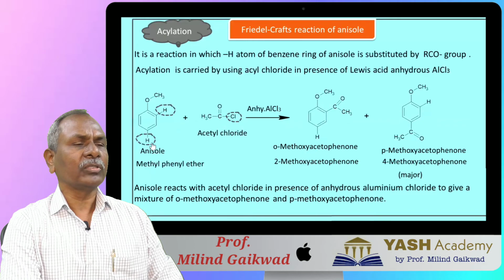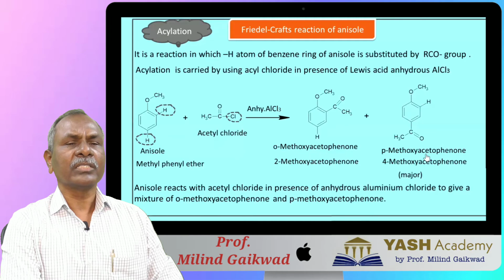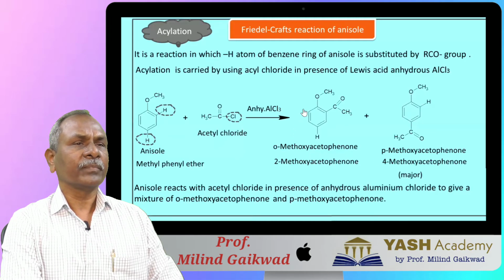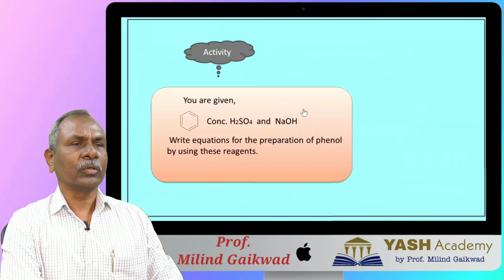This parahydrogen also combines with Cl of acetyl chloride to give HCl as a byproduct, and parahydrogen is substituted by COCH3, that is acetyl group, so as to obtain paramethoxyacetophenone. This is the Friedel-Crafts acylation of anisole.